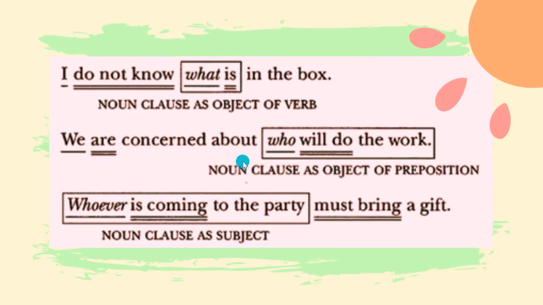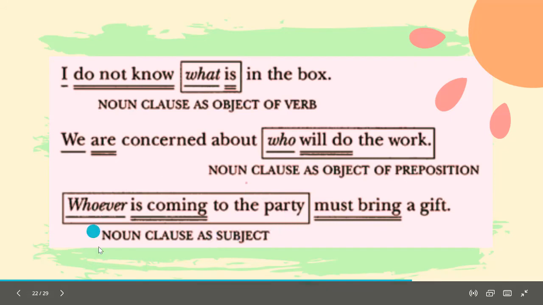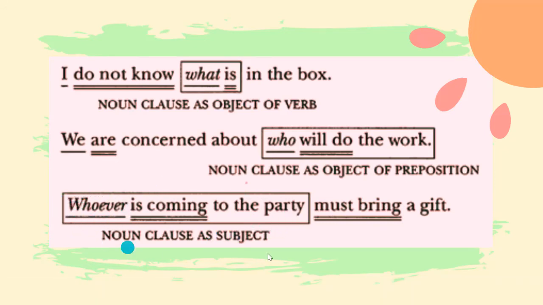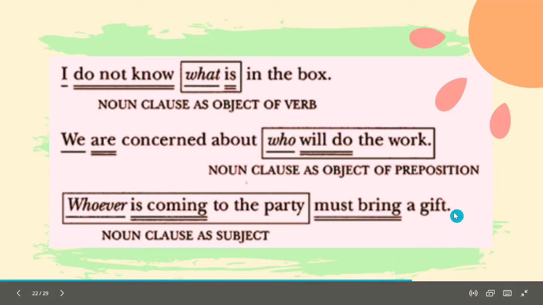Another example, noun clause as the object of the verb. I don't know what is in the box. So what becomes the subject and is becomes the be. And then we are concerned about who will do the work. So who is the subject in this noun clause? And then whoever is coming to the party must bring a gift. So as subject, the connector also becomes the subject. So this is the noun clause as subject and this is the verb.